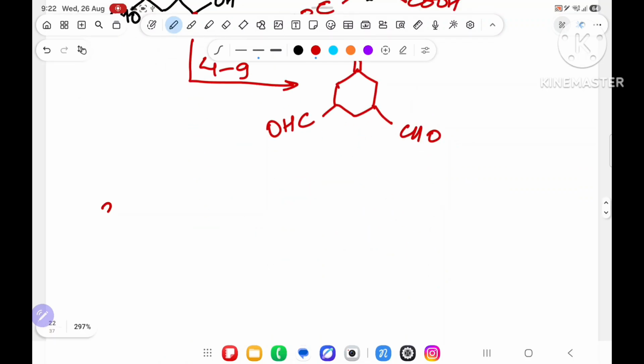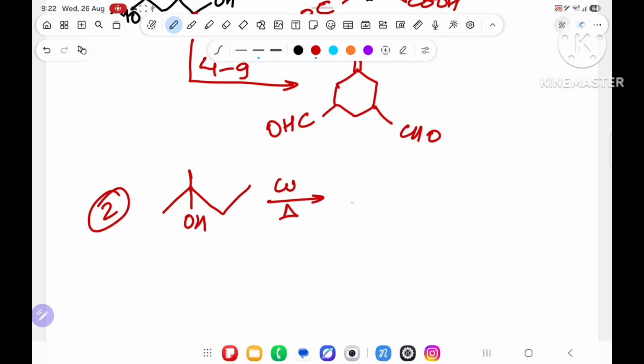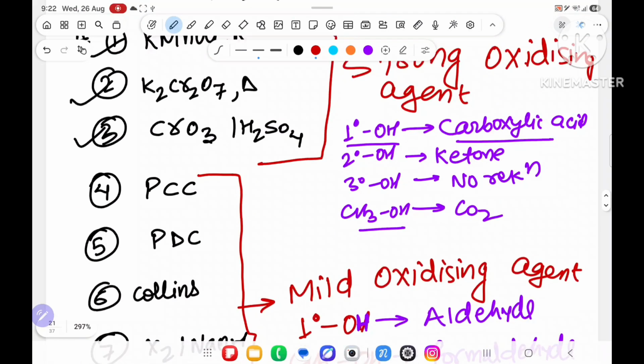Suppose I have taken a second example. Over here OH, and copper and heat you have taken. So you will say 3 degree alcohol, sir, 3 degree. So it will convert it into the most stable alkene. Did everyone understand what I am trying to say? Sometimes they will say, sir, in place of PCC they will draw the structure. So you have to check the structure, which will be given something like this.